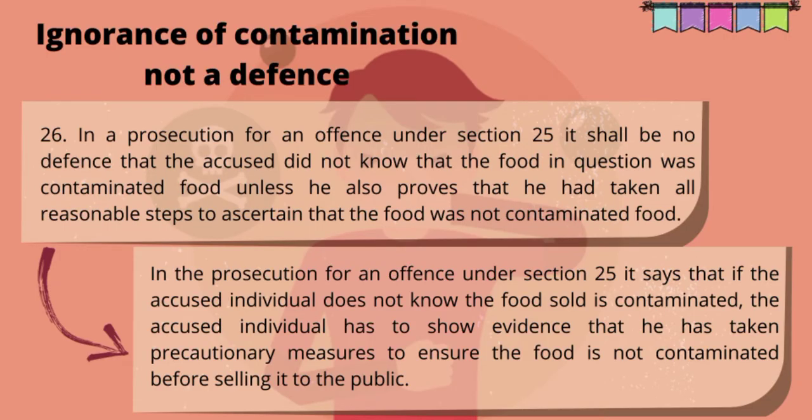Ignorance of contamination, not a defense. In a prosecution for an offense under Section 25, it shall be no defense that the accused did not know that the food in question was contaminated food unless he also proved that he had taken all reasonable steps to ascertain that the food was not contaminated food. It means that if the accused does not know the food sold is contaminated, he has to show evidence that he has taken precautionary measures to ensure the food is not contaminated before selling it to the public.